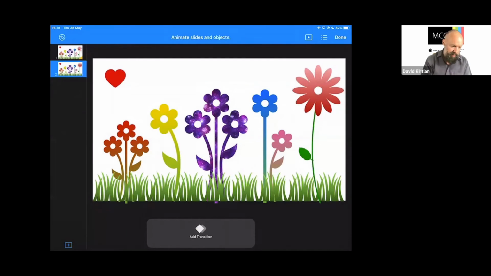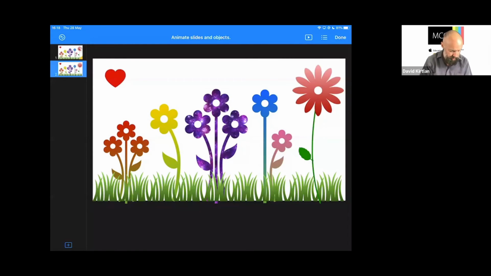And effectively, what I've got now on my left-hand side are two slides. My first one is my starting point of an animation. My second one is the end point. So my first one, all the objects on there, if I select it there, the starting position of all those objects. When I select the second one, if I move these and reorganize them, this is where they will move to, and they'll be nicely kind of sliding between those two positions.